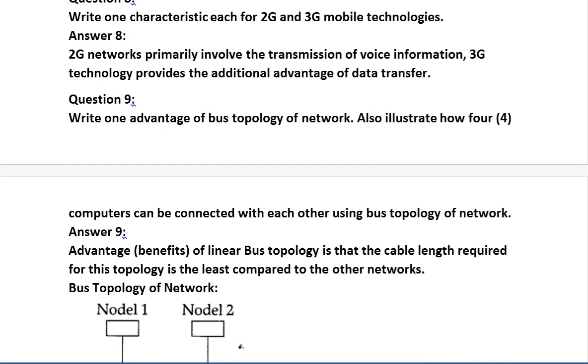Now next is question number 8. Write one characteristic each for 2G and 3G mobile technology. So the answer is 2G network primarily involve the transmission of voice information, and 3G technology provide the additional advantage of data transfer. This question is repeated.